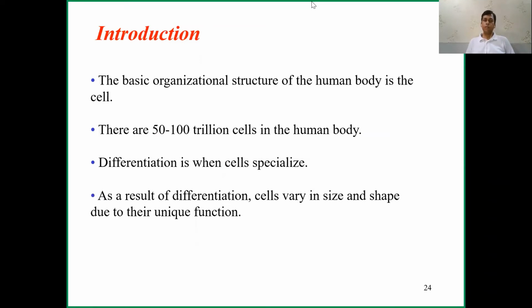So now the cell. The basic unit of our body is the cell, and we have trillions of cells, 50 to 100 trillion cells, and they have different specializations. I told you every cell has a different function, and cells vary in shape and size because of their unique function. Because see, some cells can change their shape.